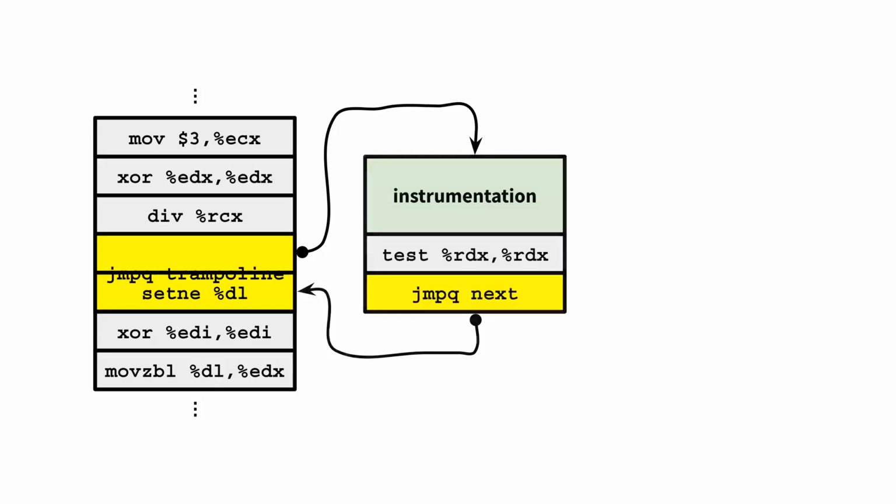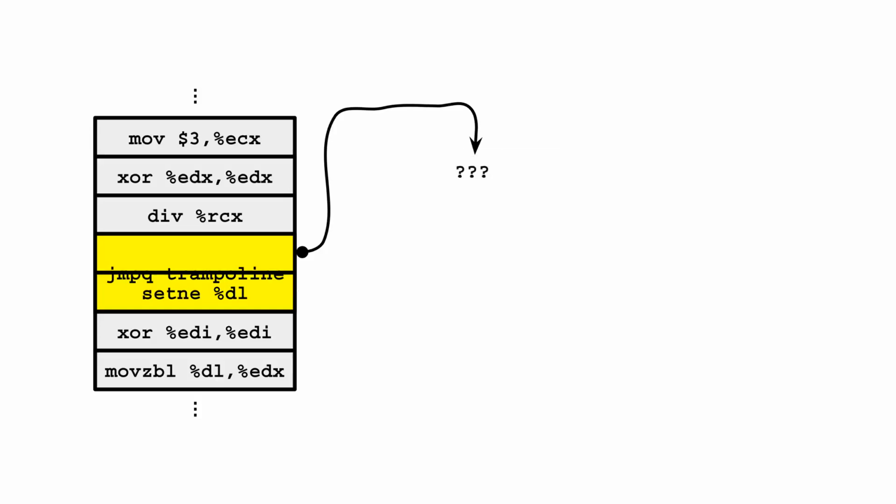However, this process is not always reliable, and in the experiments from the paper we found that baseline instruction punning has a coverage of around 77%. This also means that around 20% of all instructions cannot be patched, and that boosting instruction patching coverage is one of the key technical challenges of this work.